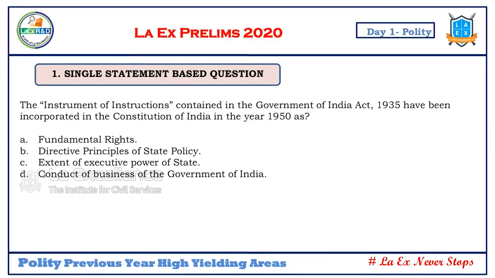So let us discuss a few questions. As I said to you, single statement based questions. What do we mean by these single statement based questions? So A, B, C, D, you have to pick the right answer over here. The instruments of instructions contained in the Government of India Act, how they have come into picture, they are nothing but DPSP. So you have to directly see, you have read these instruments of instructions. If you know this point, it's a very easy question and you save a lot of time over here.